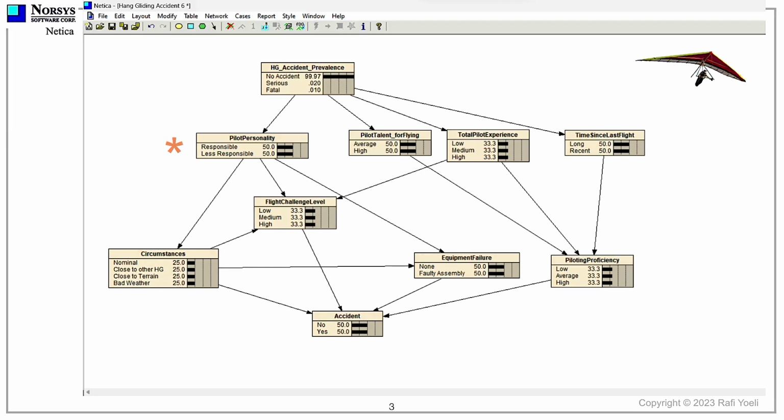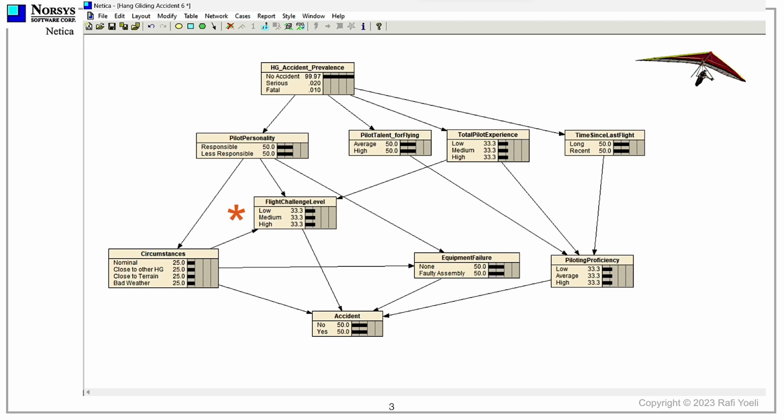For the sake of simplicity, the pilot is defined here as either responsible, or less responsible, and anywhere between the two. Moving to the right, we have a node: the pilot's natural talent for flying, his or her accumulated flying experience, and last but not least, how current is our pilot, namely how long has it been since this pilot last flew a hang glider.